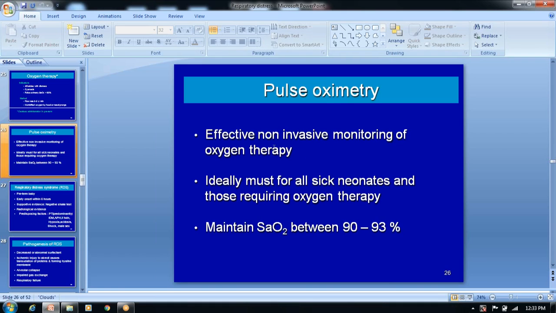The pulse oximeter is effective in non-invasive monitoring of oxygen saturation, and we usually apply it to detect how much the saturation is. We have to decide whether intensive management is required or not. If it is less than 94%, that is very important here.